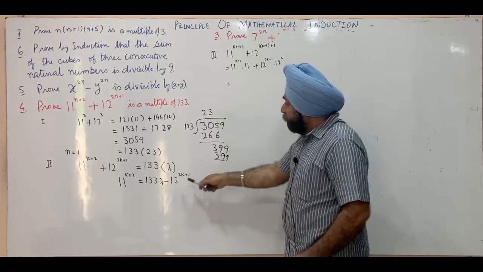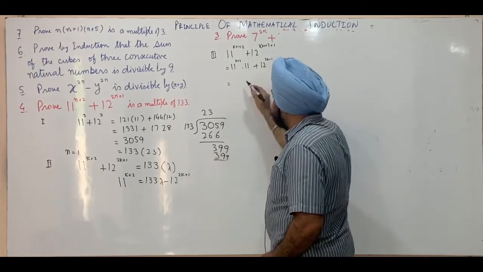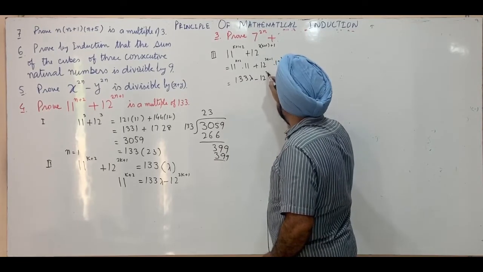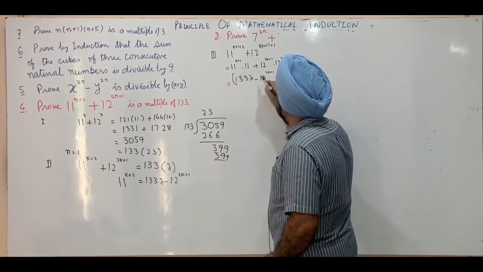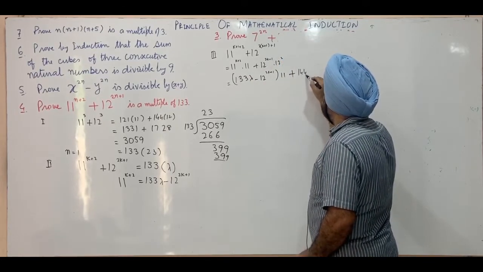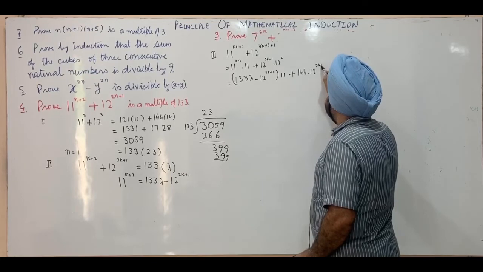Now substitute the value of 11 raised per k plus 2. It's 133 lambda minus 12 raised per 2k plus 1 into 11, plus 12 square is 144, 12 raised per 2k plus 1.